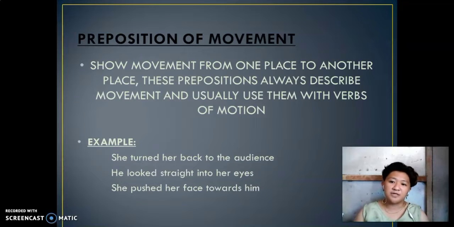For example, we have three examples again. She turned her back to the audience and he looked straight into her eyes. She pushed her face towards him. So these are the three examples of prepositions of movement. Next one is